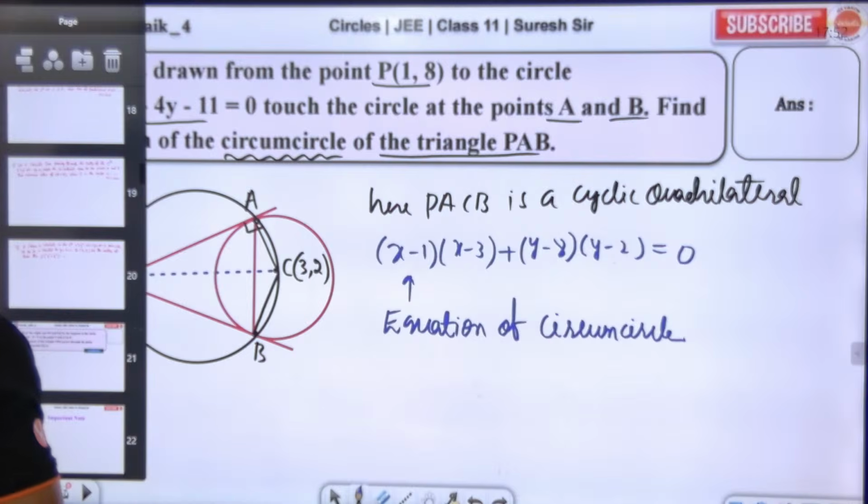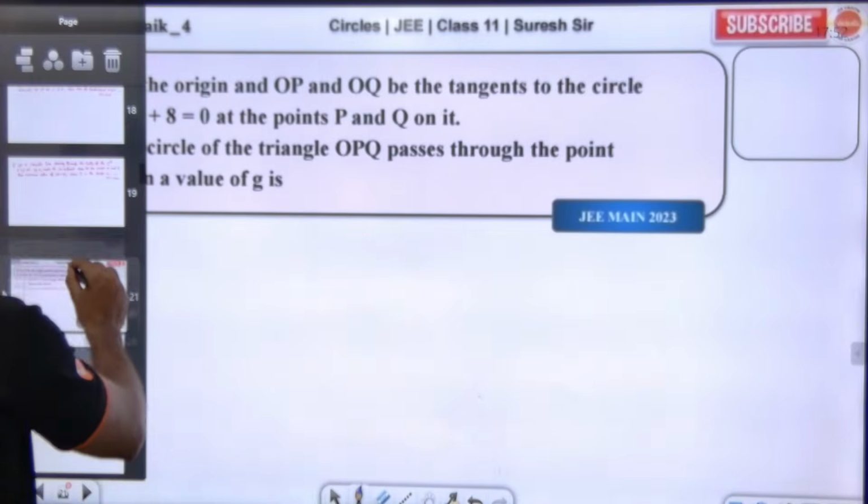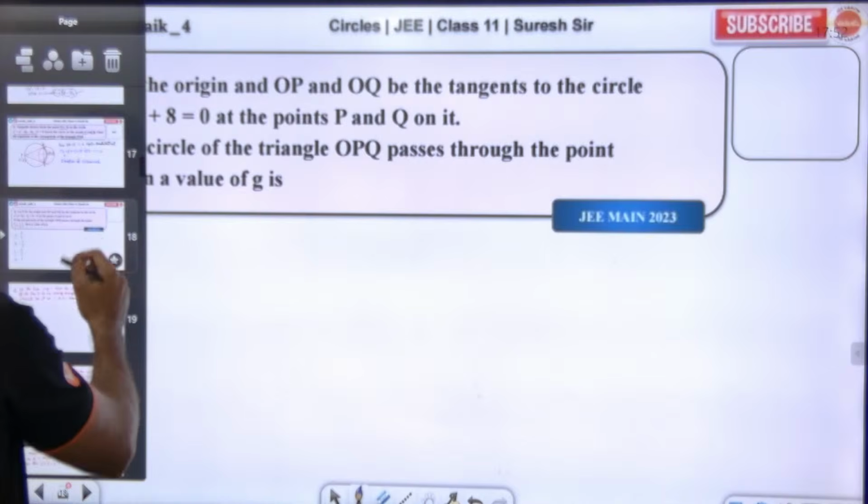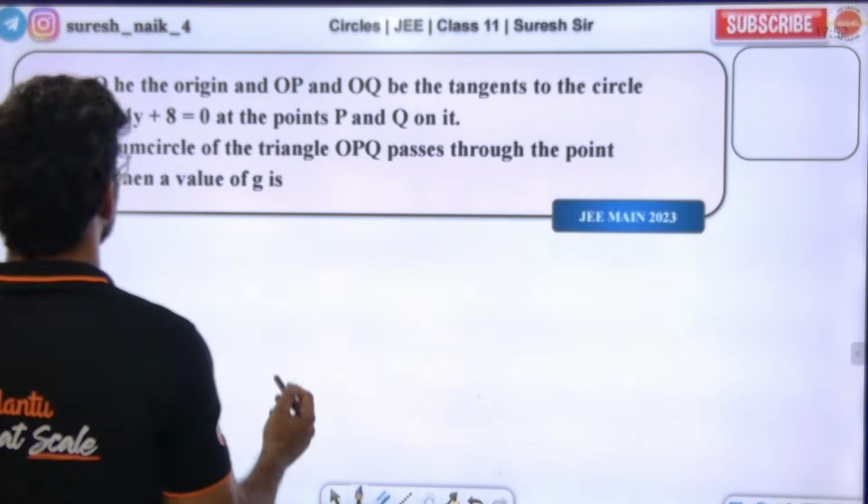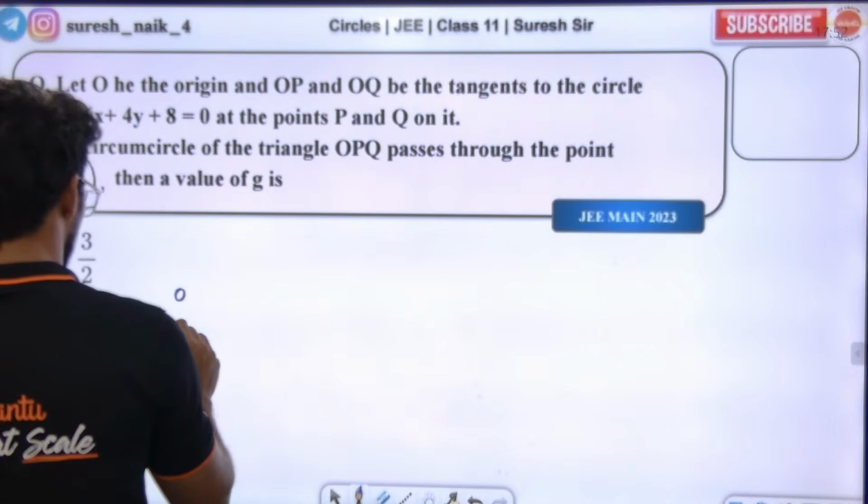Look, there is a question, this homework JEE 2023 question. From origin we are drawing tangents to the circle.